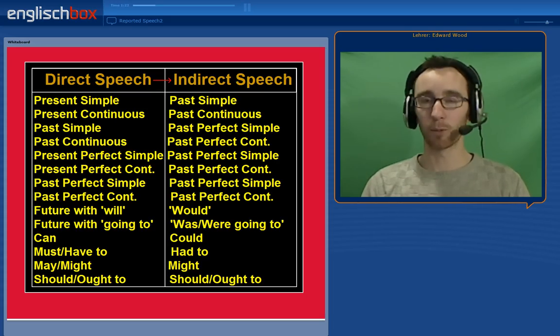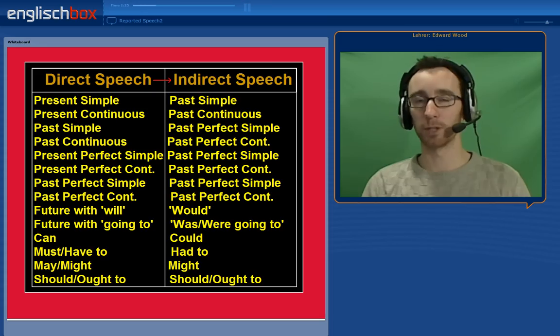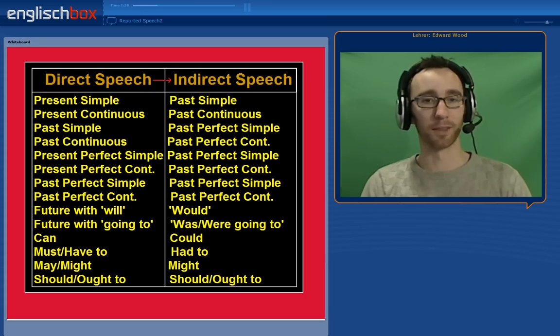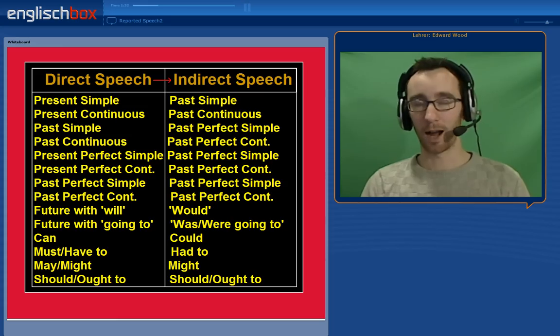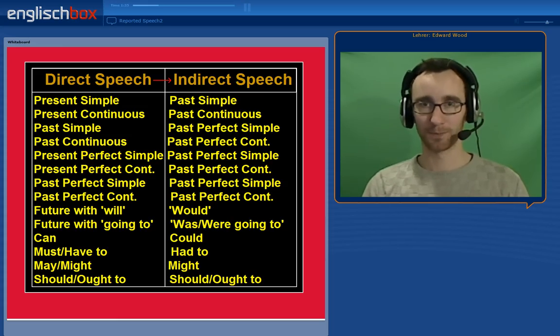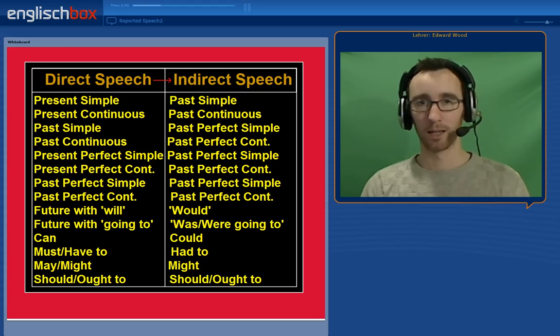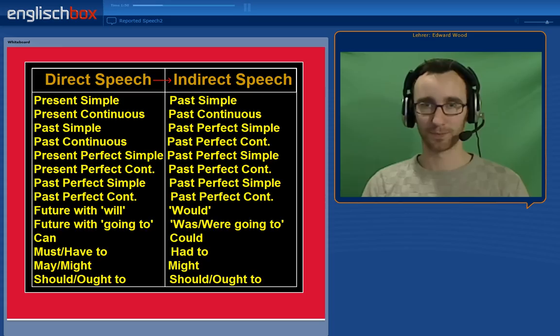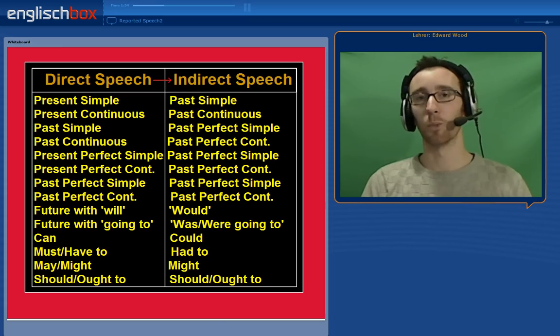If we look further down, we can see some examples with the future tense. So we'll take the future with will. "I'll do the washing up." And the indirect speech, "He said he would do the washing up." What about the future with going to? "I'm going to watch television tonight." And in indirect speech, "He said he was going to watch television tonight."